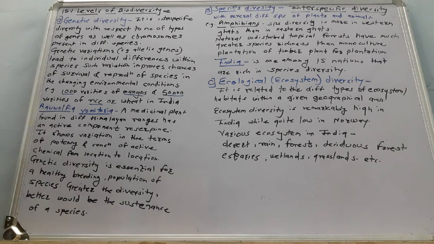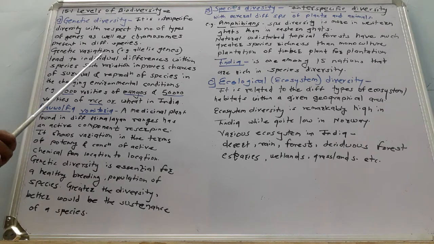Each and every organism has its own genetic makeup. Plants, animals, and microorganisms generally show variations among themselves due to the special kinds of genetic makeup they include, and due to these genetic variations, genetic diversity is present among organisms.